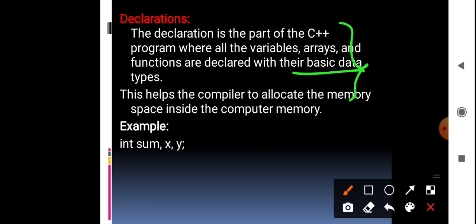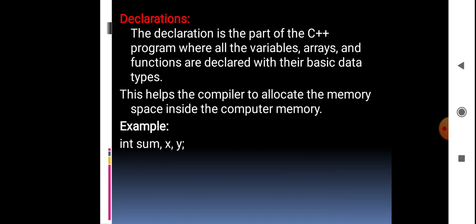What does the declaration section allow? It will help the compiler to allocate the memory space inside the computer memory. If you are using this declaration section, it will help the compilers, so the compilers will be allocating the memory space inside the computer.